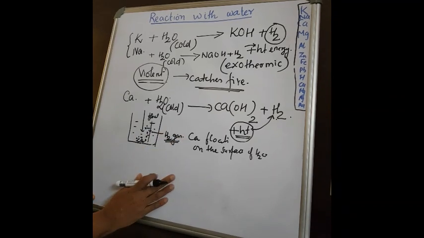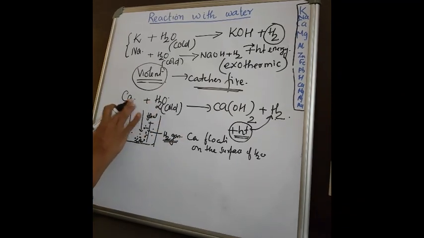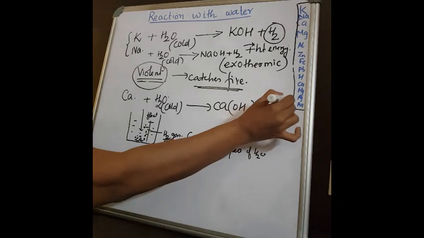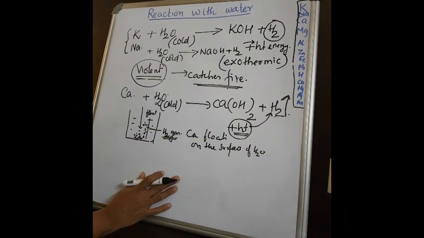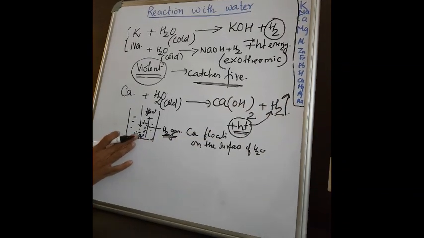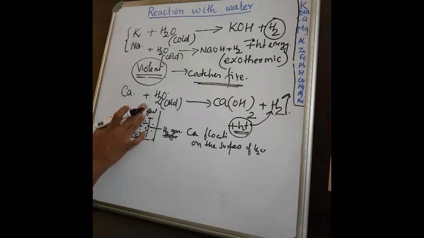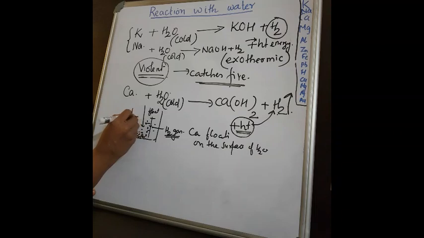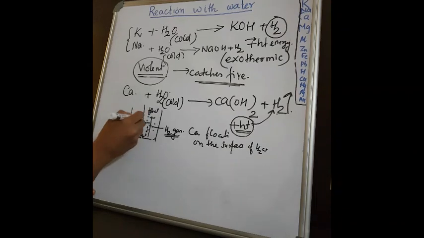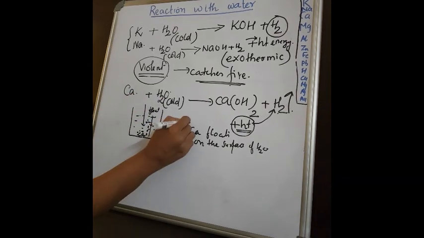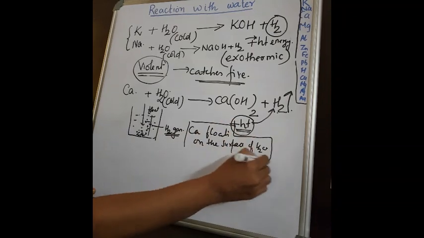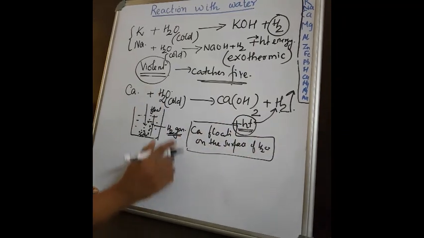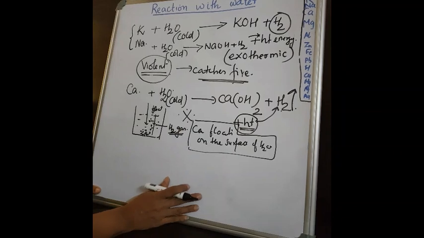How does this calcium float? On the reaction of calcium with water, hydrogen is liberated, isn't it? Now the hydrogen will surround this calcium and bring it to the surface, and it will float. Float means hydrogen is floating, so along with hydrogen the calcium is also moving. So we can say the calcium floats on the surface of water. So this point is also important.